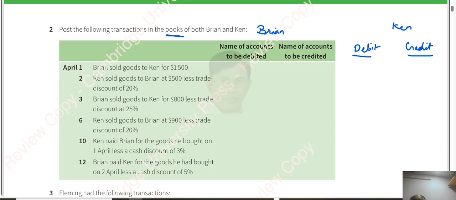Okay, books of Brian. So what is Brian doing? We have to see from his point of view. Brian sold goods, so it is sales for him. For Brian it is sales, and for Ken it is purchases.